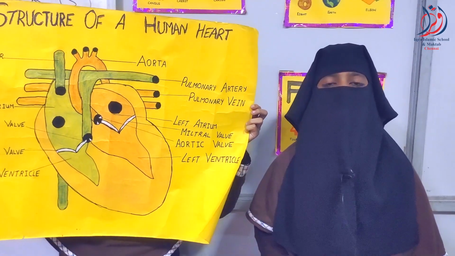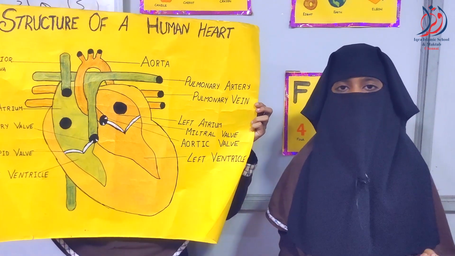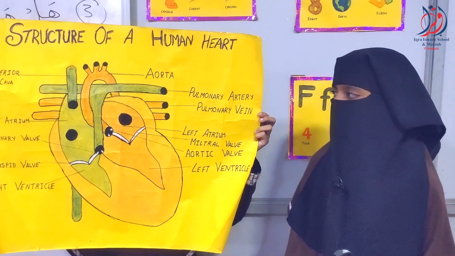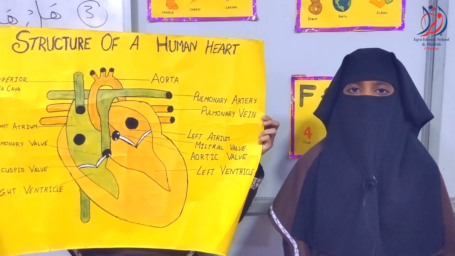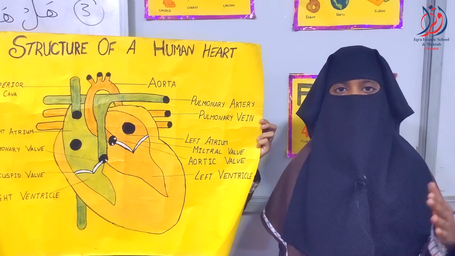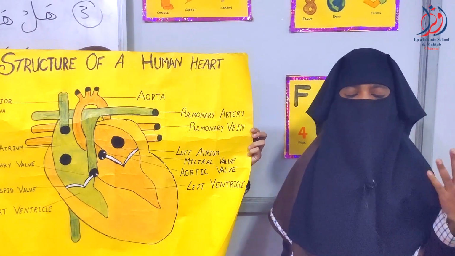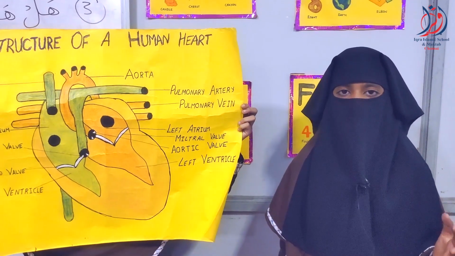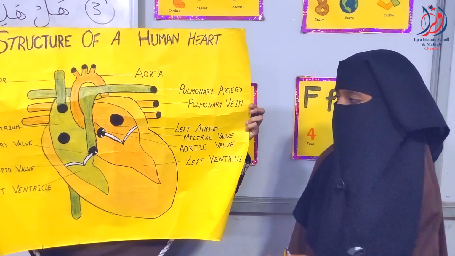Aorta. The aorta is the main artery that carries blood away from your heart to the rest of your body. The blood leaves the heart through the aorta. Pulmonary arteries. Pulmonary arteries carry blood from the right side of your heart to the lungs. In medical terms, the word pulmonary means something that affects the lungs. Your heart is a muscle pump that drives the blood through your body.